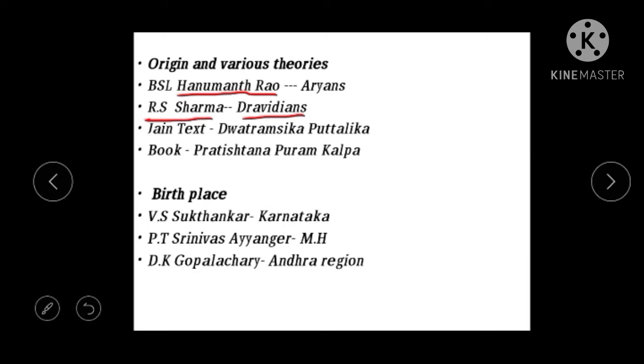Then the Jain texts. They were in the beginning followers of Jainism. The Jain text Dharmasikha Puttalika says that, according to this book, the Satavahanas were born to Satavahana. Satavahana is a Brahmin person, the name of the person being Satavahana. He was a Brahmin, and with a woman from the Naga dynasty or Naga lineage. So the Jain text gives this evidence.